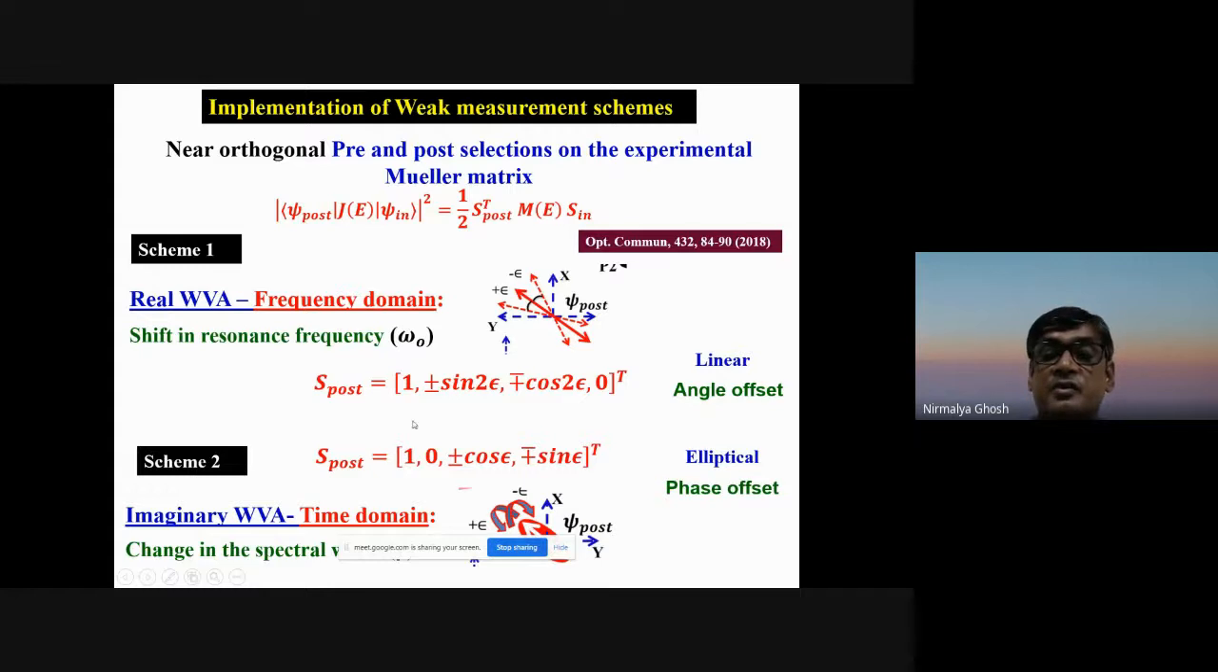So in this case, what we see, we call it a real weak value amplification, and the shift of the pointer happens in the frequency domain or in the wavelength domain. Therefore, there will be a shift of the resonance frequency. So this is one scheme.